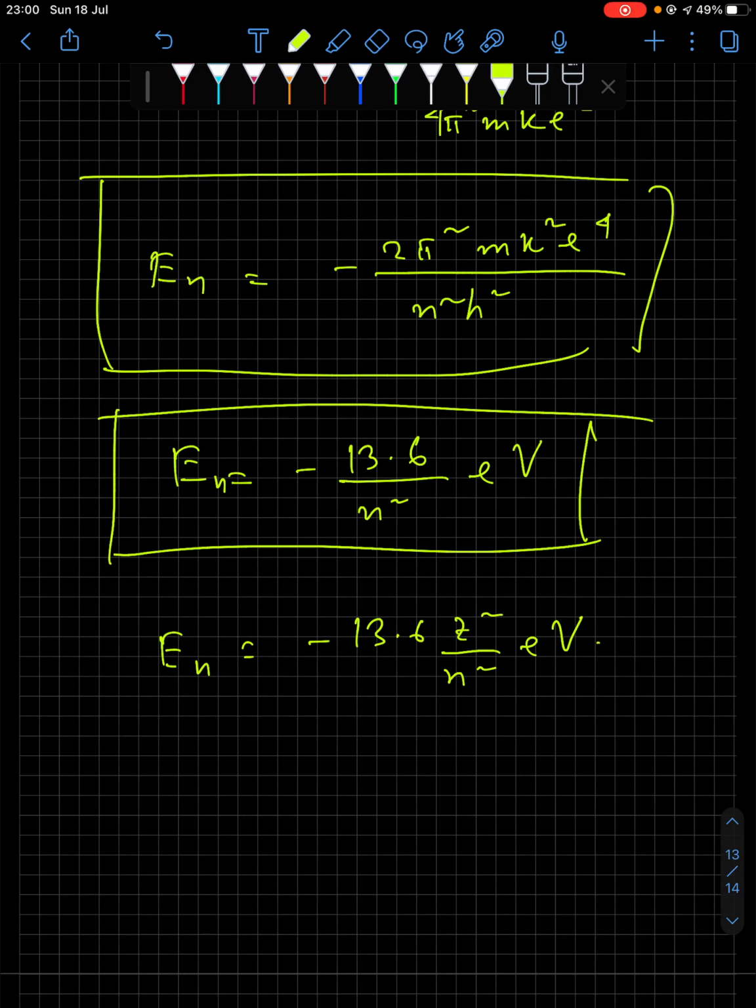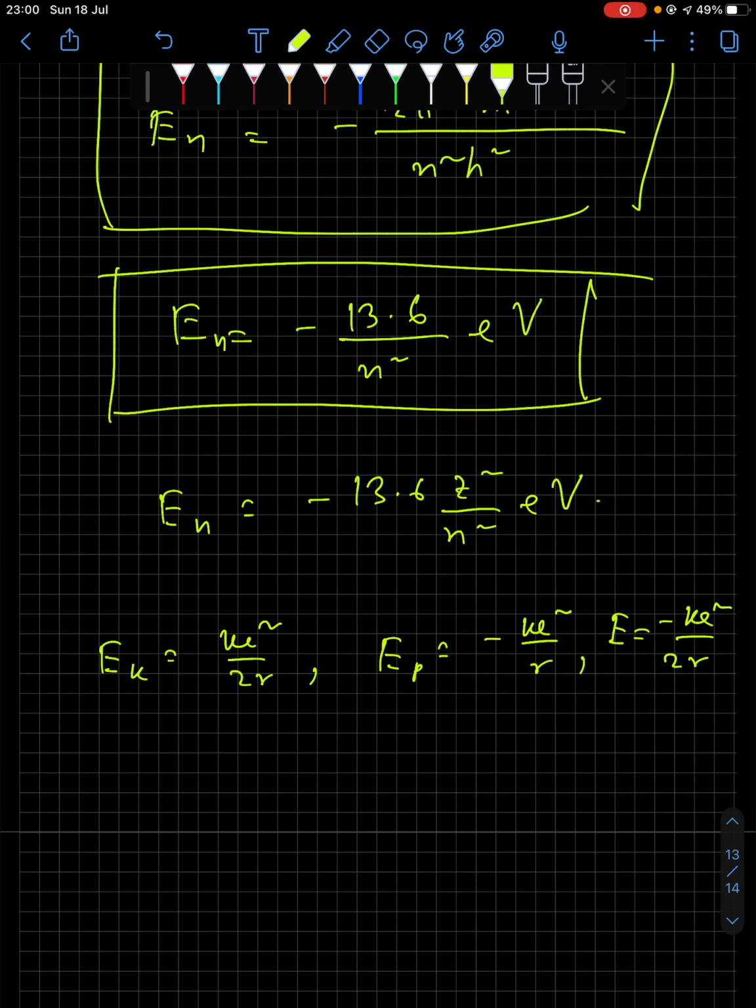Now from the above, you had Ek equals to ke square by twice r, Ep equals to minus ke square by r, and E equals to minus ke square by twice r again. So you have Ek equals to minus E, you have Ep equals to double of E, right?